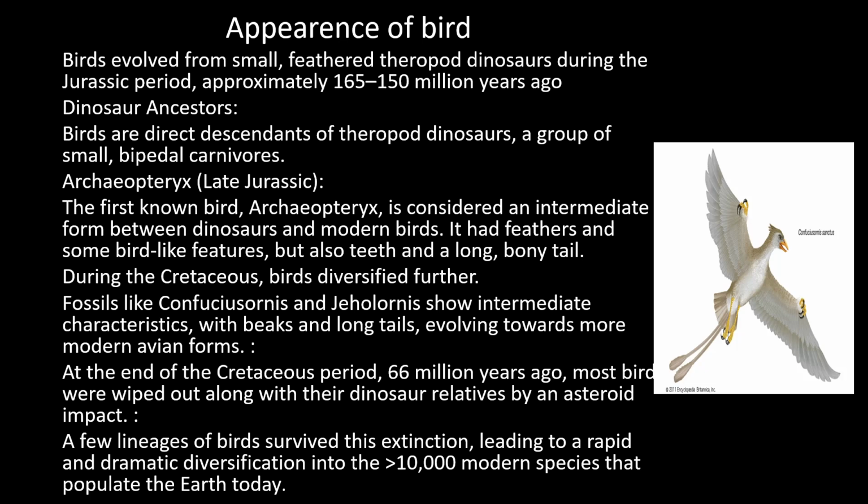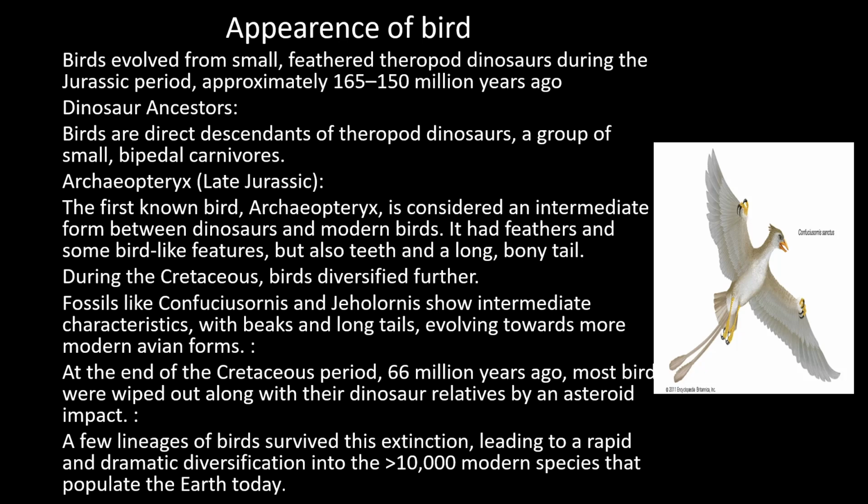During the Cretaceous period, a fossil like Confuciusornis, shown in the picture, was found, which shows beaks and long tails evolving towards more modern bird characters.